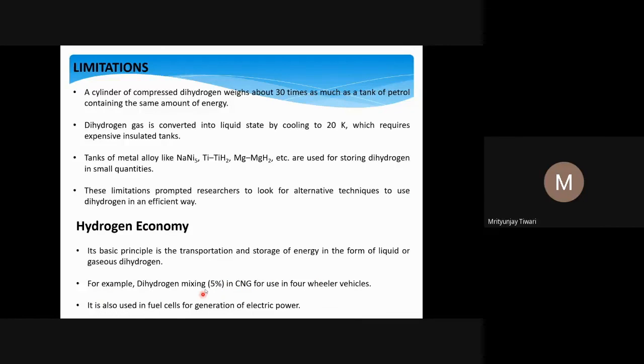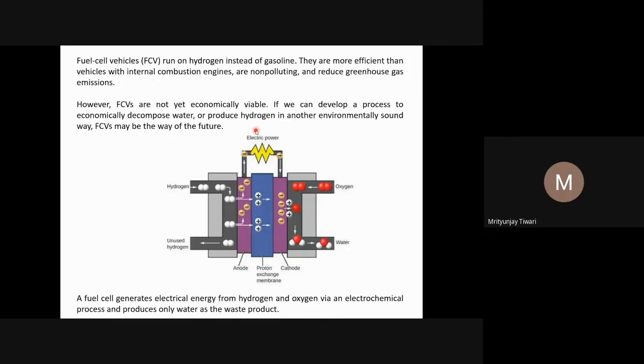Hydrogen is also useful in fuel cells for the generation of electric power. So now people are looking to use hydrogen in the hydrogen fuel cell, and at fuel cell vehicles. The fuel cell vehicles run on hydrogen instead of gasoline, so we have to provide hydrogen as a fuel, and not the gasoline that we usually use in the diesel or petrol vehicles we use now.